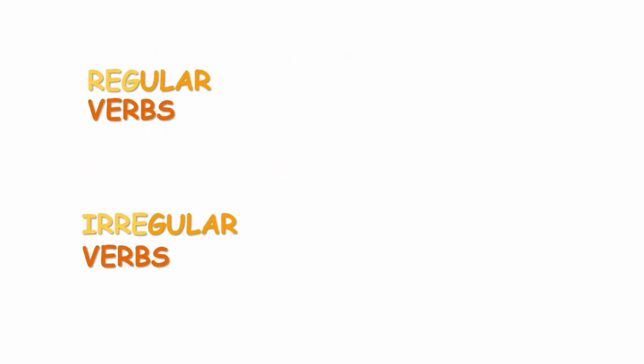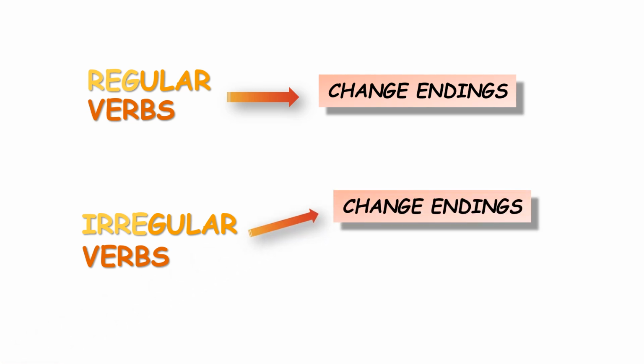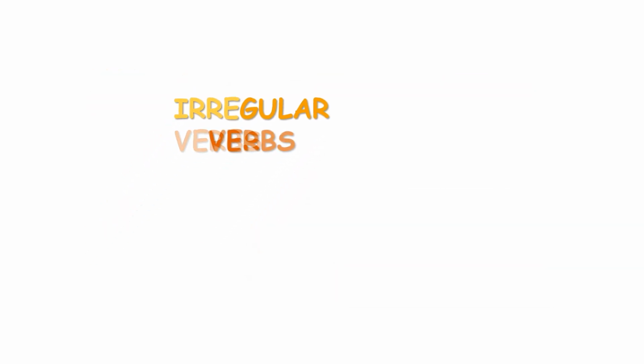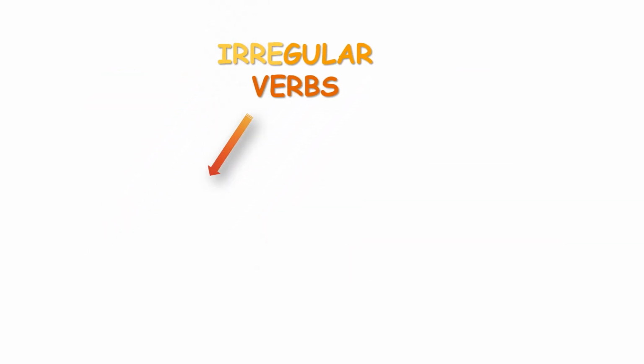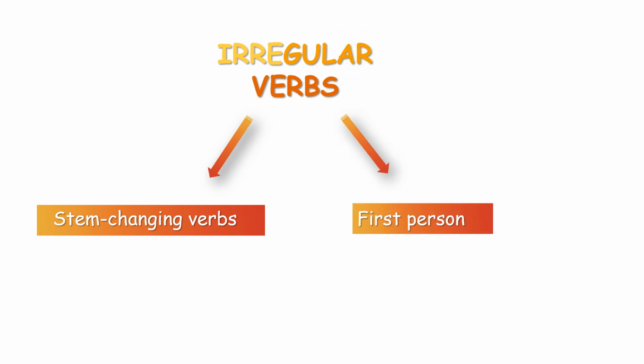So far, we know that to conjugate a verb, we need to change the ending. Unfortunately, for irregular verbs, not only do we need to change the endings, but also we need to change the stem. So we have two types of irregular verbs: the stem changing verbs and the verbs that are irregular but in the first person.